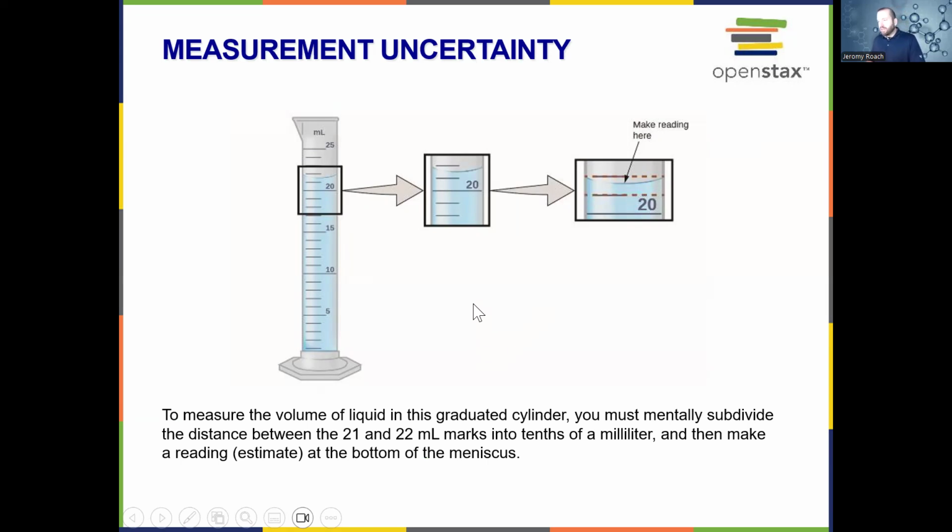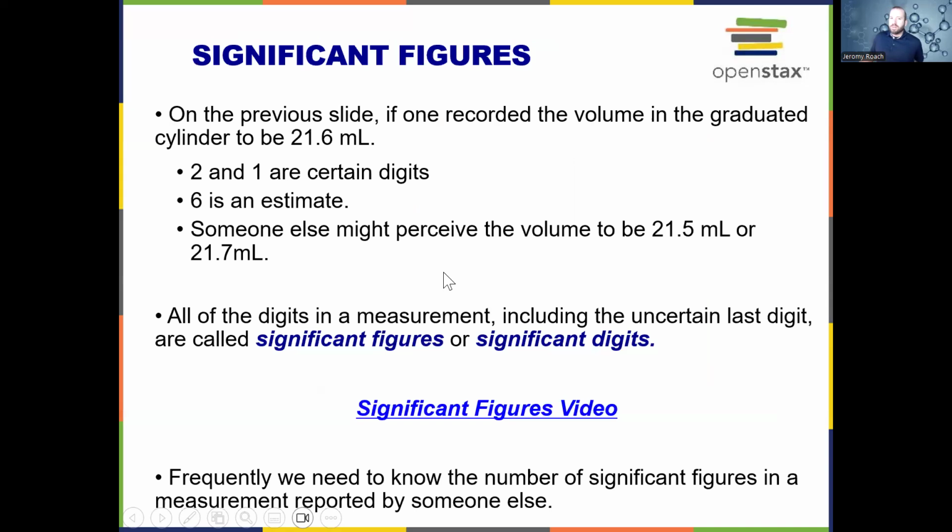So we could say 21.6 maybe, or possibly 21.7, but we do know for certain that it's 21. So that means that we can estimate just one decimal place. So we're going to estimate and say it's 21.6. We would not say that it's 21.65. That would be two decimal places. So the 2 and the 1, those are certain digits. If we estimate that it's 21.6, the 6 is the estimation. And somebody else might perceive this as being equal to that as well.